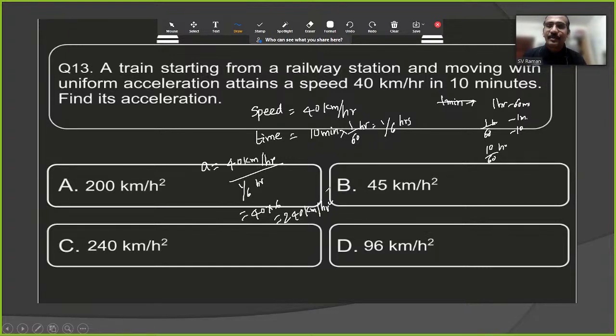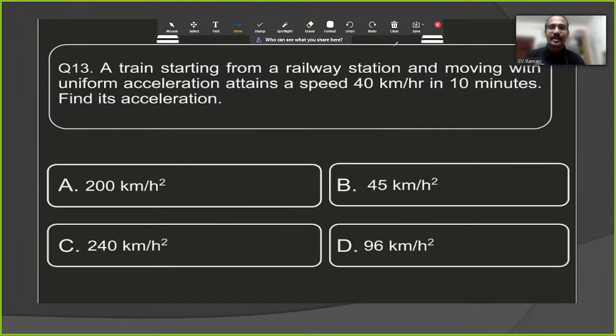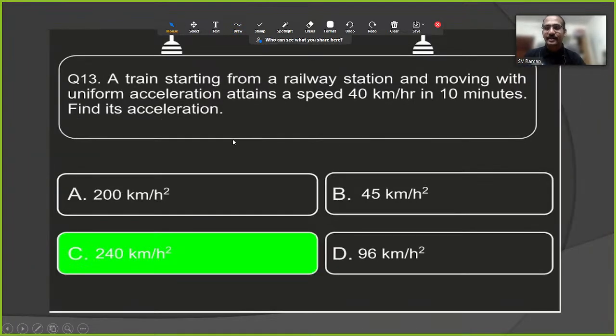So option A 200 km per hour square, option B 45 km per hour square, option C 240 km per hour square, option D 96 km per hour square. So what is the right answer? 240 km per hour square, which is option C is the correct option.